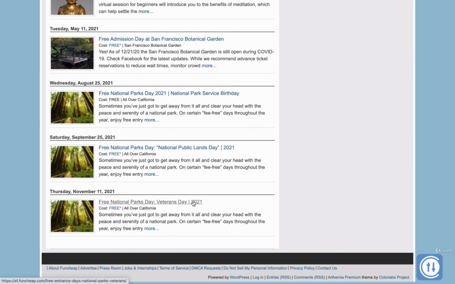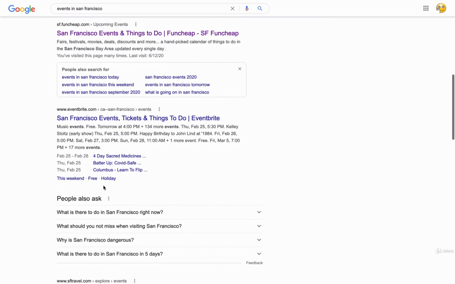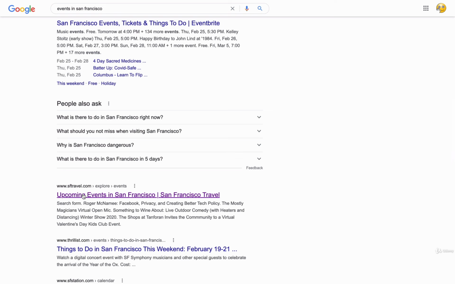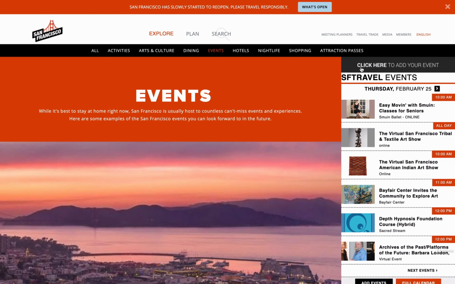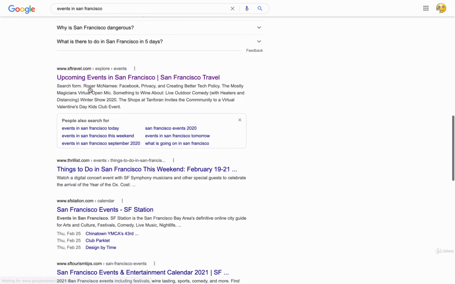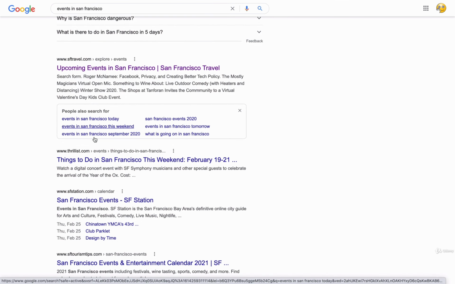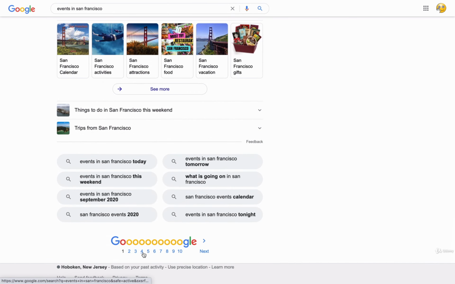If we go back, we're going to skip Eventbrite because we tackled that elsewhere, but let's say we look at SF Travel. Again, you'll see that they also have an option. Click here to add your event, and you would click here and you would get the form to fill out your event options. And if we go back to the search results, you can go through a bunch of these sites. For example, I would go through the first like 4 pages or something.